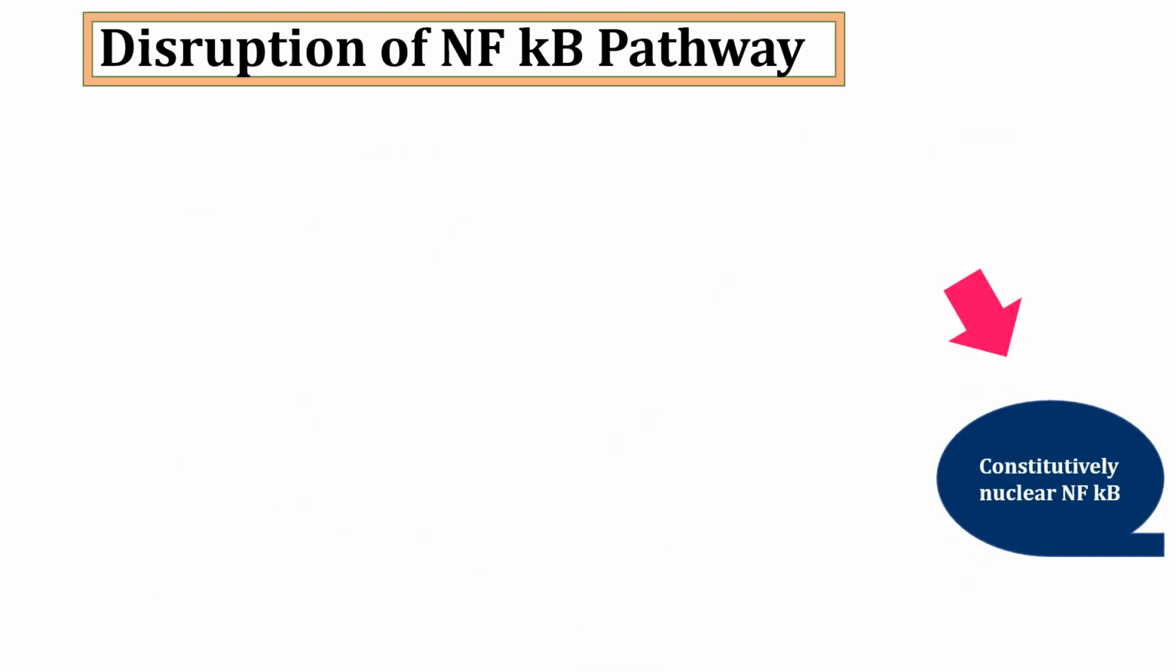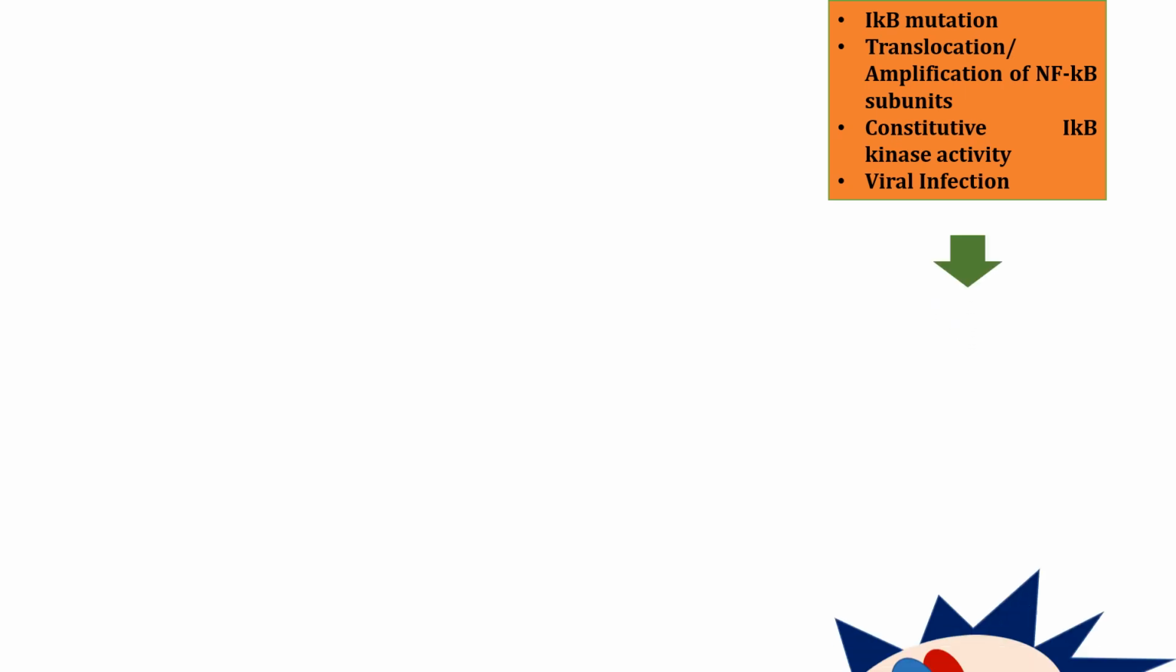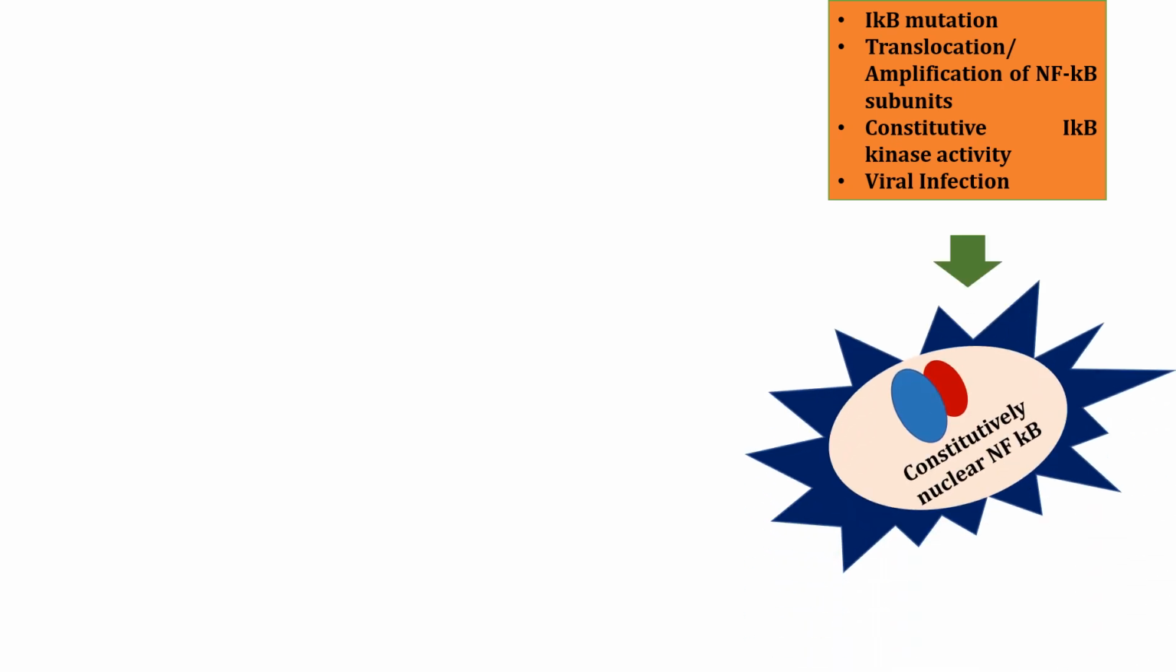Overactivation of NF-κB is one of the primary causes of diseases, and this is all because of the constitutively nuclear NF-κB. Okay, so IKB mutation, translocation, amplification of NF-κB subunits, viral infection, and constitutive IKB kinase activity lead to constitutively nuclear NF-κB. So, in most cells, NF-κB activation is transient.